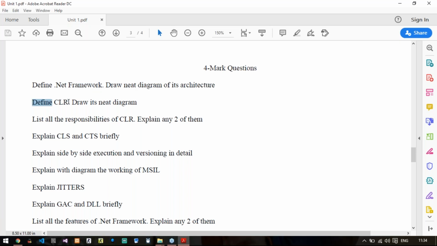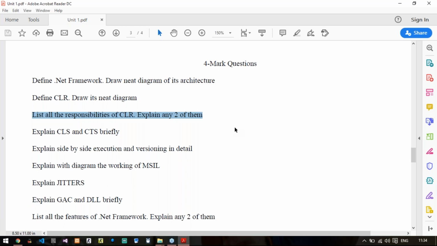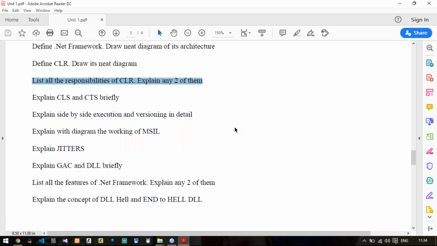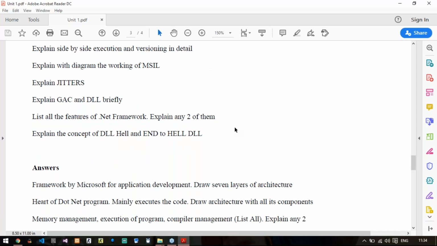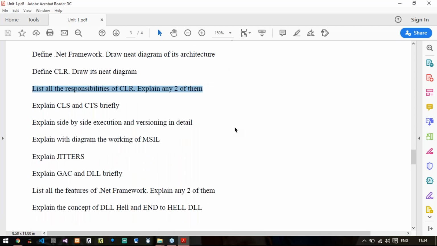Then comes define CLR, draw its neat diagram. Again, define it and draw it using a pencil. List all the responsibilities of CLR, explain any 2 of them. You should at least list 6 responsibilities, and among them explain any 2, like what is memory management, what is garbage collection, what is the execution of program, likewise. In one line, nothing more.